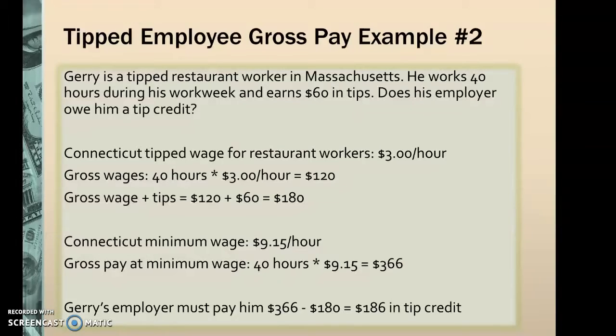In this example here, the employee earned less than the minimum wage for the 40-hour work week, so Jerry's employer must pay him a tip credit of $186. So it's $366 minus what the employee earned, and the tip credit would be the $186.